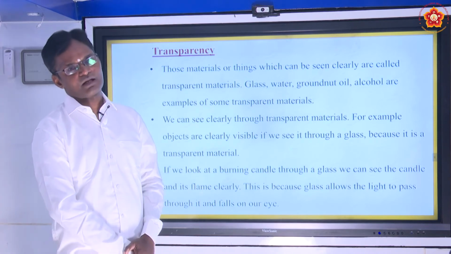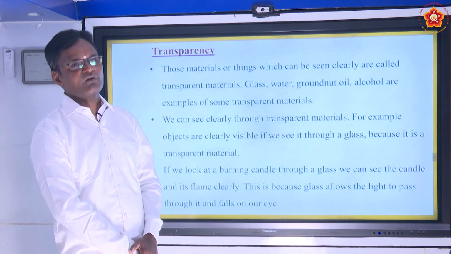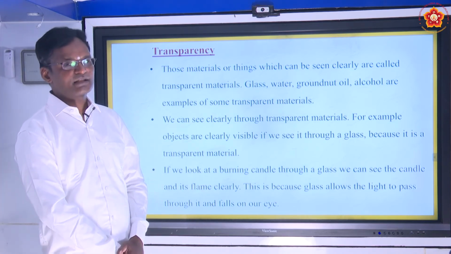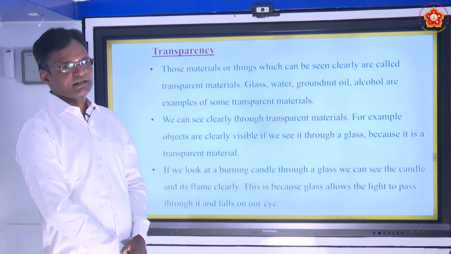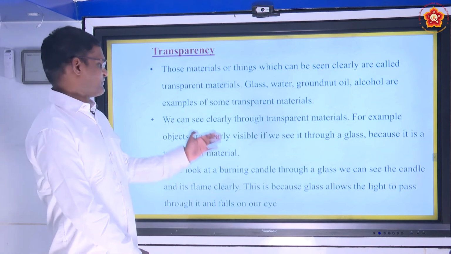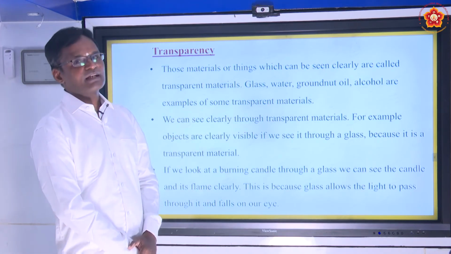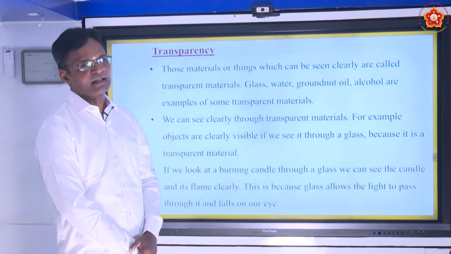Glass is an example, air is an example, water is an example, groundnut oil is an example for transparent materials. We can see very clearly through the transparent materials, because if you see any material through glass, we can easily see it clearly because glass is a transparent material.